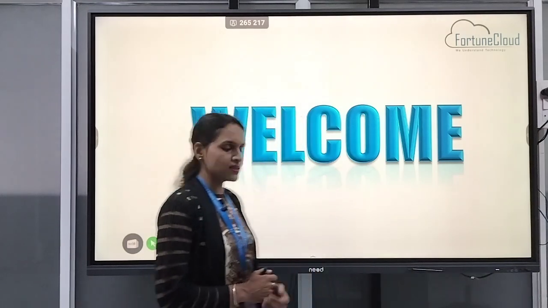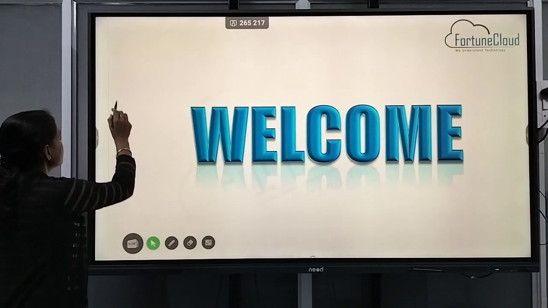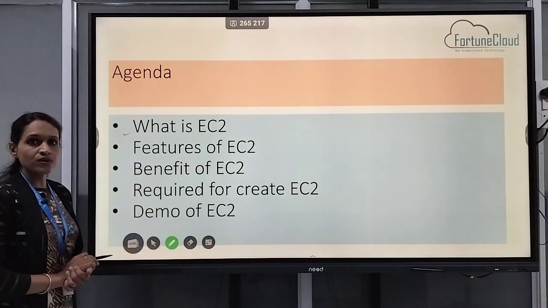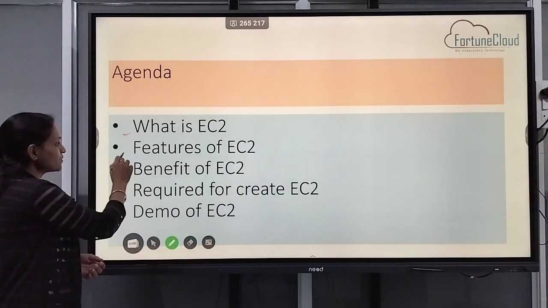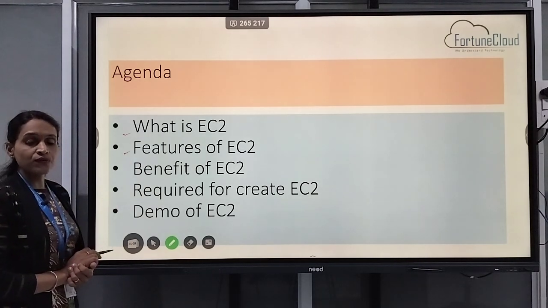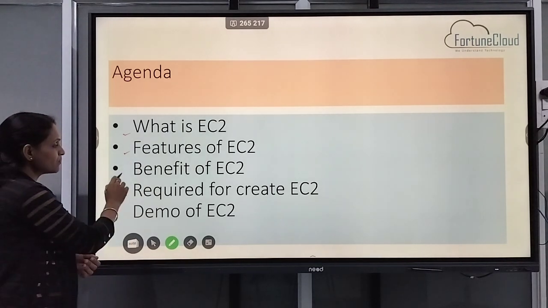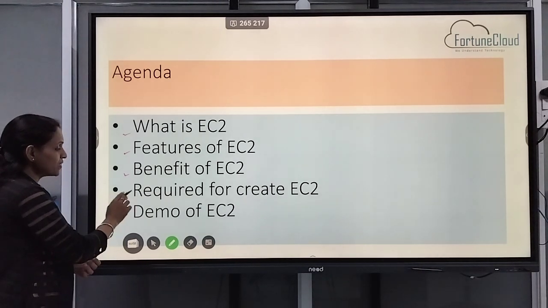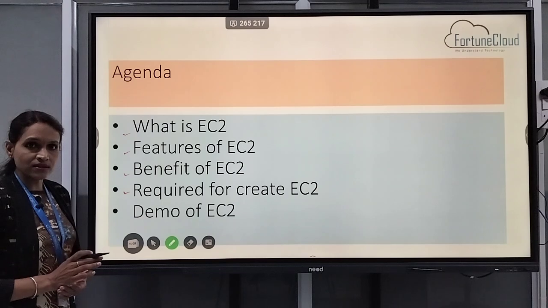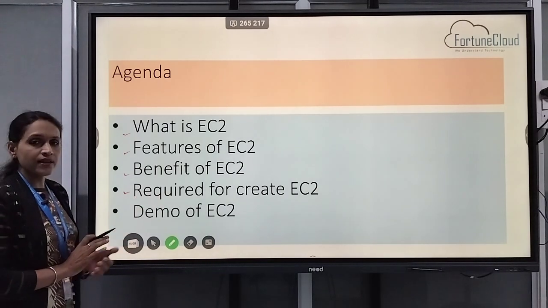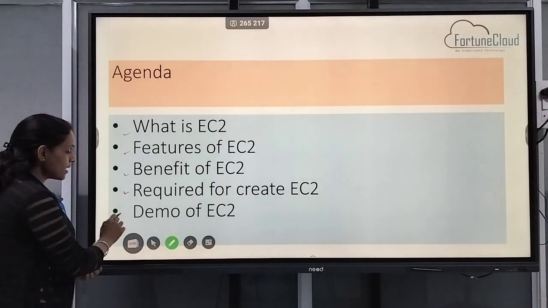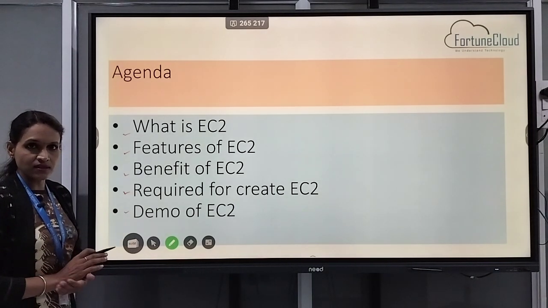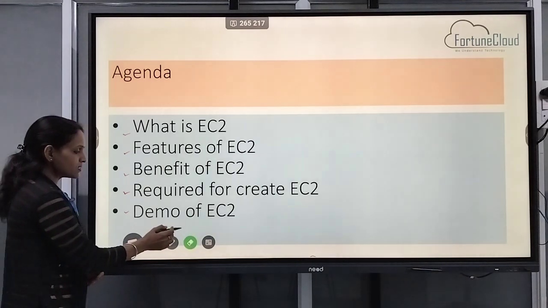So let's start today's agenda. First, we will discuss what is EC2. After that, we will discuss the features of EC2. Next, we will discuss the benefits of EC2. Also, we will discuss what things are required for creating any EC2 instance. And at last, we will also create one EC2 instance and connect to that EC2 instance. So let's start.